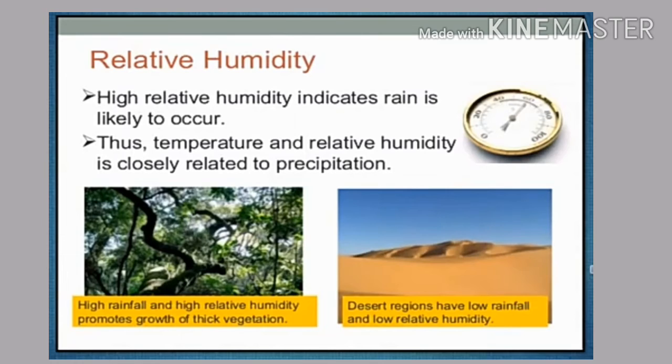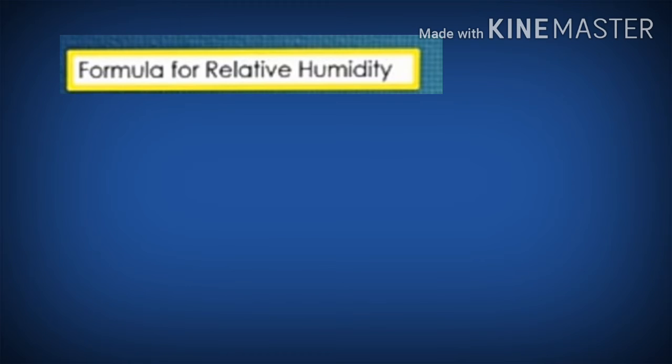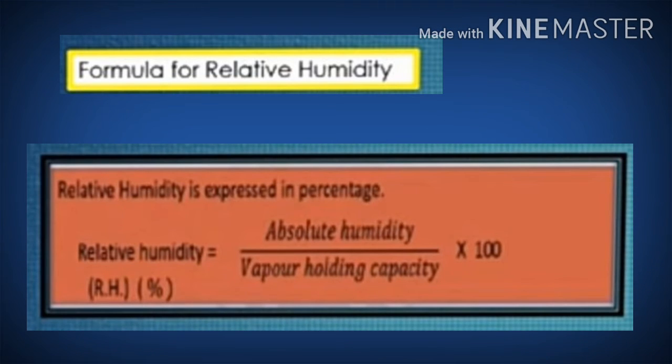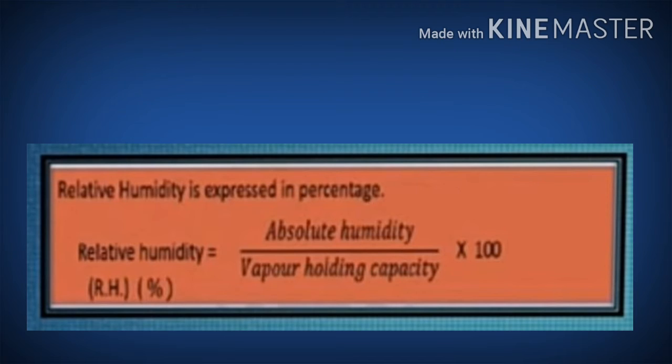So students, relative humidity is the amount of water vapor present in the air, expressed as a percentage of the amount needed for saturation at the same temperature and the same volume. So the formula for relative humidity, expressed in percentage: relative humidity is equal to absolute humidity upon vapor holding capacity into 100. Relative humidity is more in coastal areas and less in desert areas.